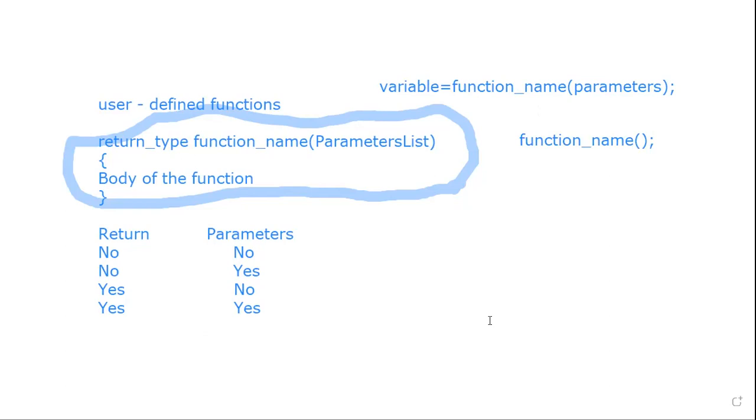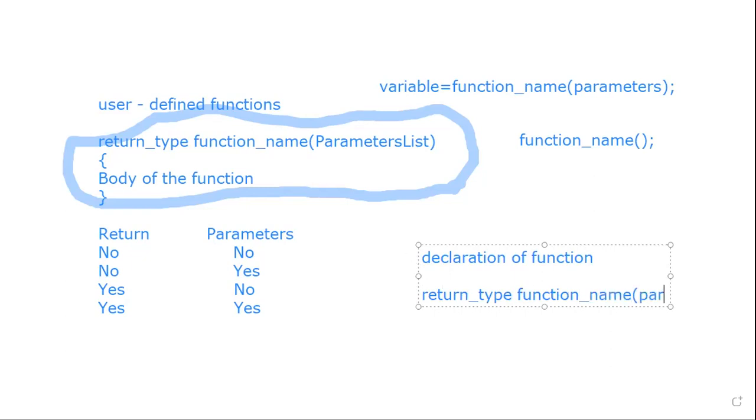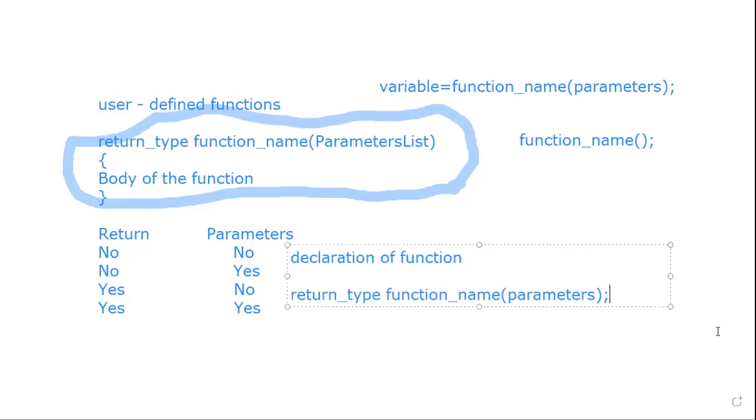How do you declare a function? In the main program, you have to specify the structure: the return type, the function name, and the parameters. This is nothing but the declaration. This should be done in the main program, the main function.